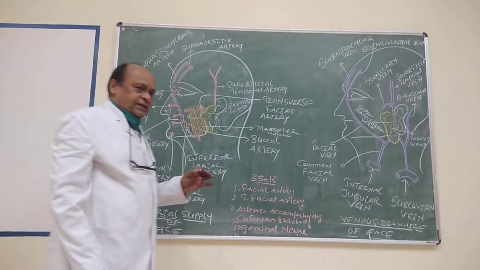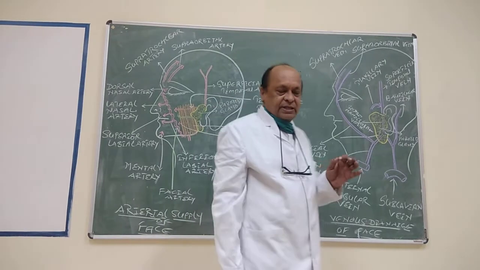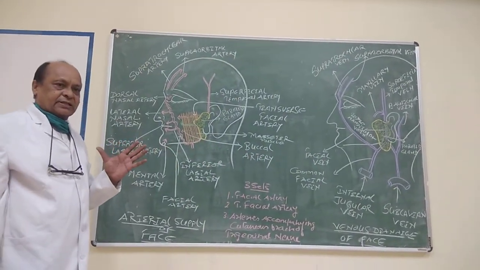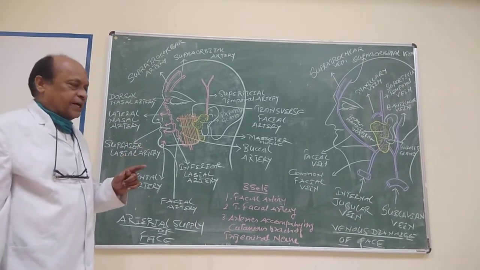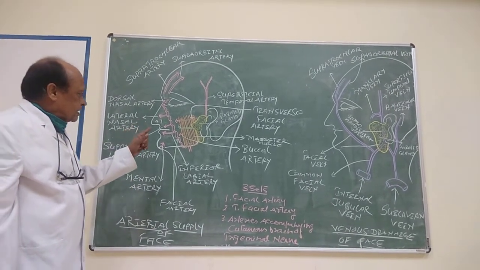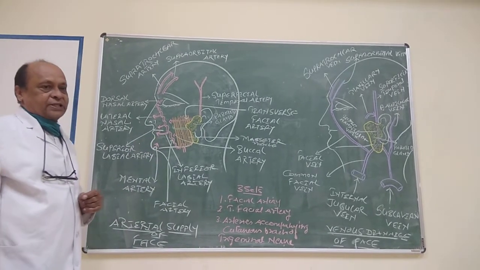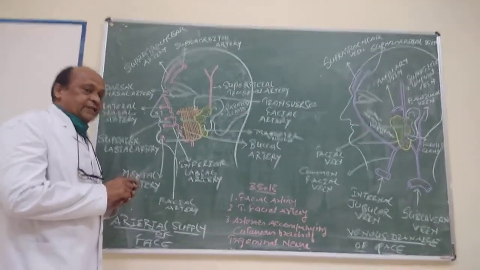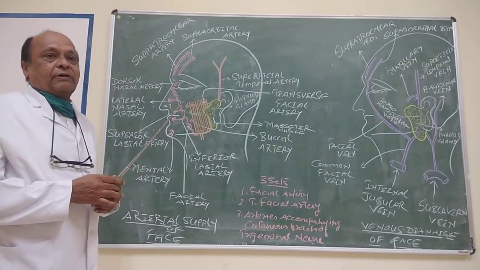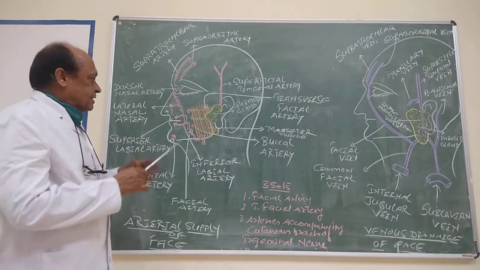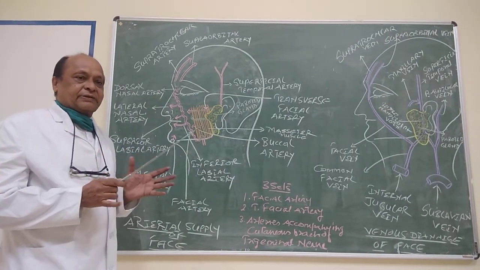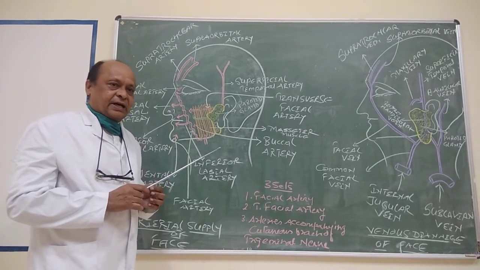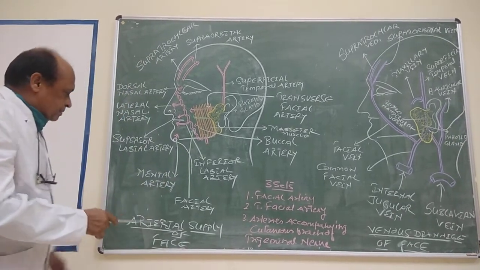A very important point regarding the face is that the skin of the face is highly vascular, and because of this very fact the wounds of the face bleed profusely, and because of high vascularity the healing is very fast, and therefore plastic surgery gives good results. Let us see about the blood supply of the face, especially the arterial supply.